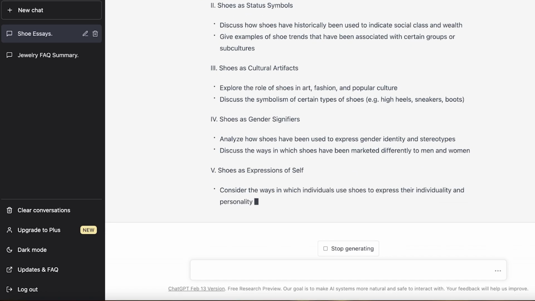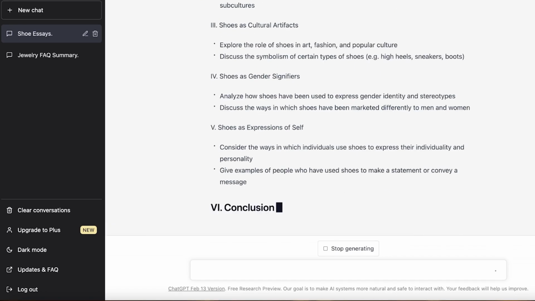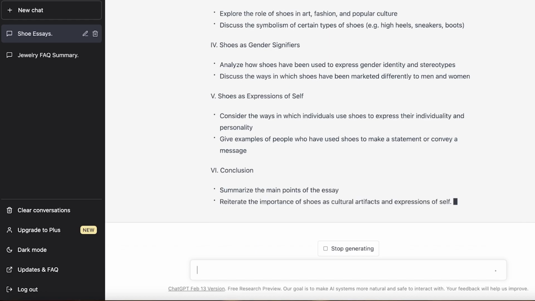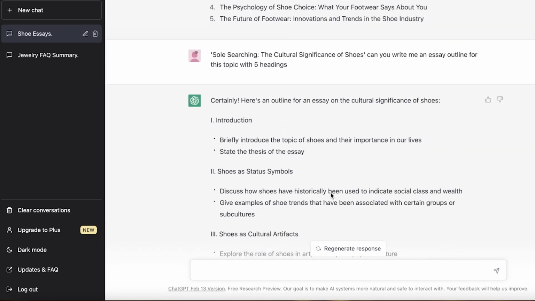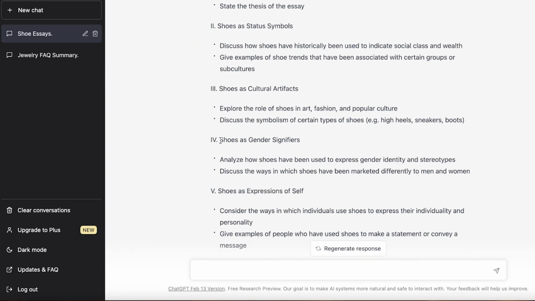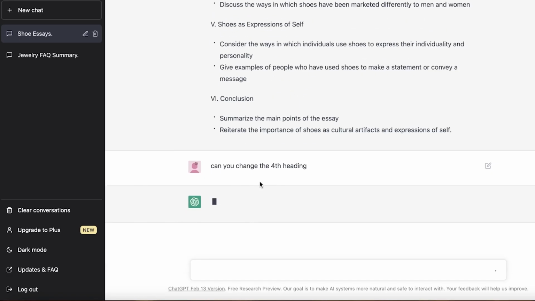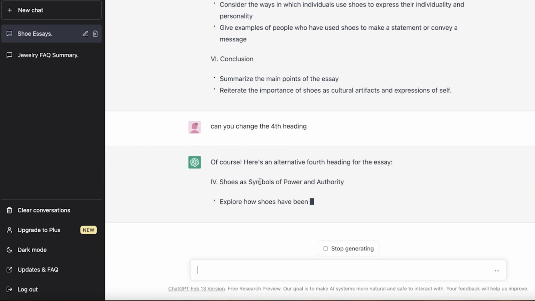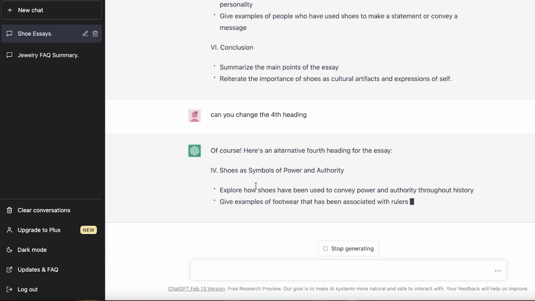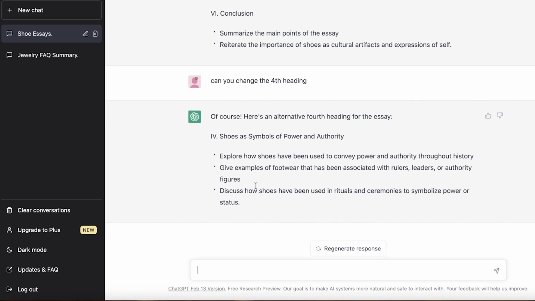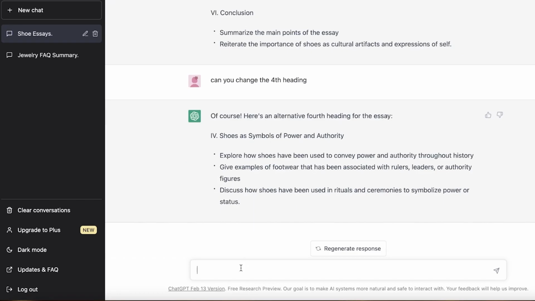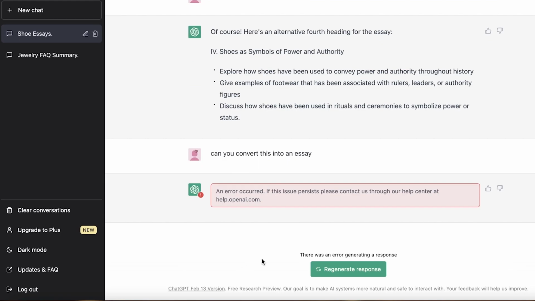Now, let's say I don't like a certain heading or I don't like something, I can just ask it to rewrite the second heading. So let's say I want to change this 4th heading, chose as gender significance. So, can you change the 4th heading? Now I'm just asking it to change a section. Now after that, you can just be very lazy, and if you like the outline points as they are, you can just ask it to convert this into an essay. So, can you convert this into an essay?